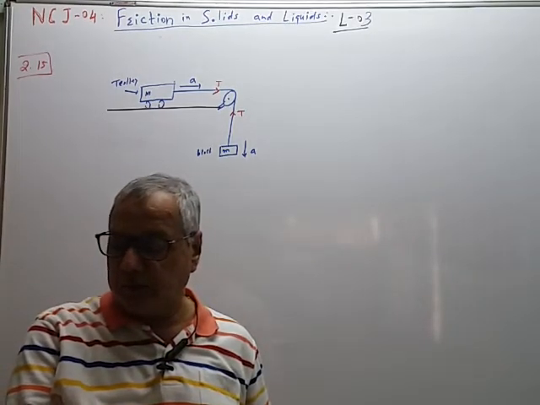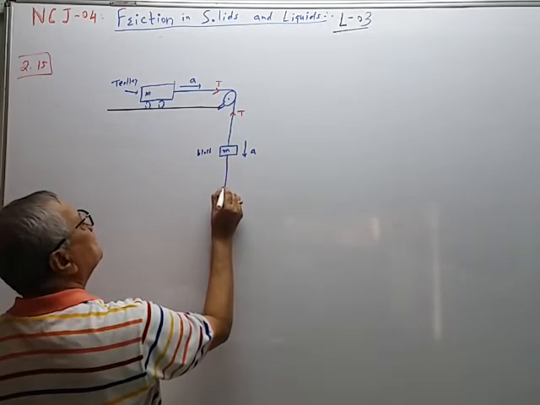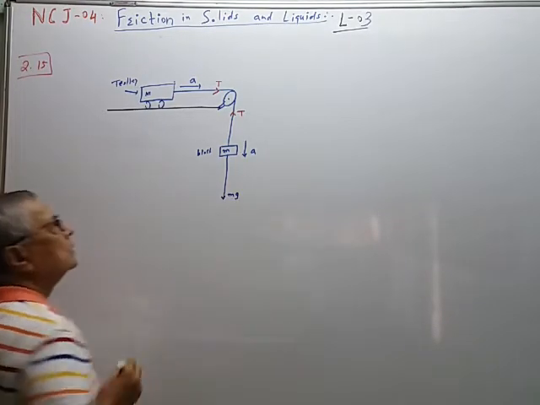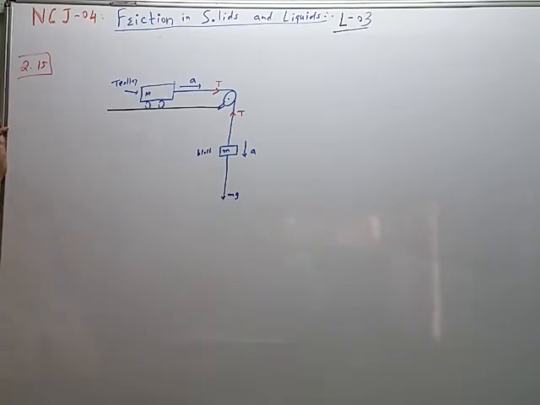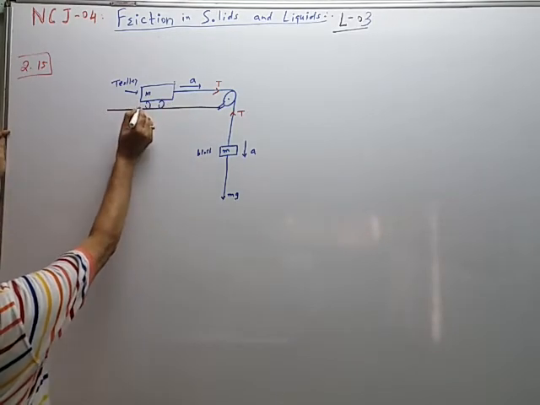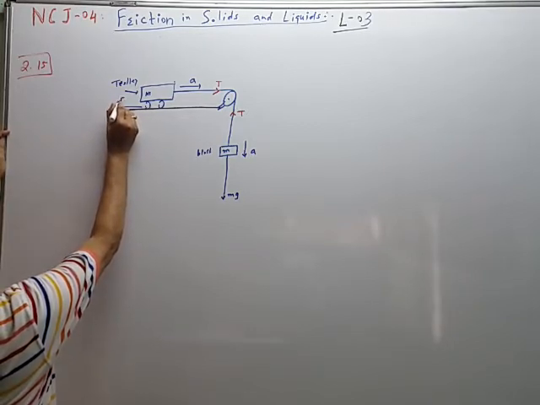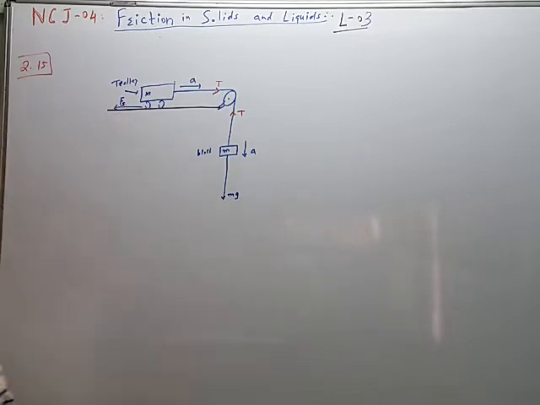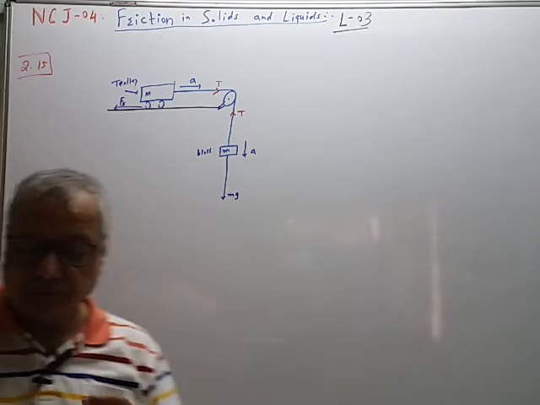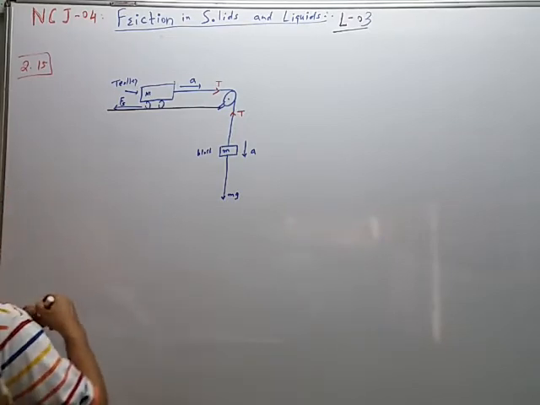So the body moves with acceleration a when mg is greater than the tension T. This is the applied force, and the force of static friction Fs acts in the opposite direction. Mg is the weight of the trolley.